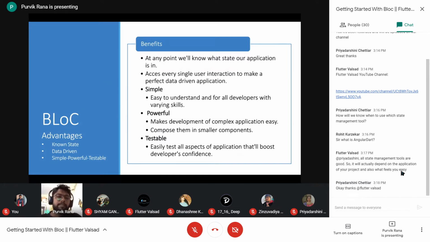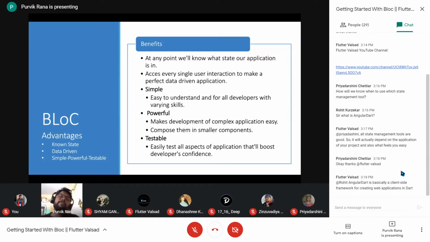One thing is that it is simple and easy to understand, and any level of developer can start with the BLoC. It is powerful. It makes complex application development very easy. If we have a very huge application where we have to manage the states of so many screens, at that time we can go with the BLoC, because there will be no complexity in managing the different states of the different screens at a particular time.